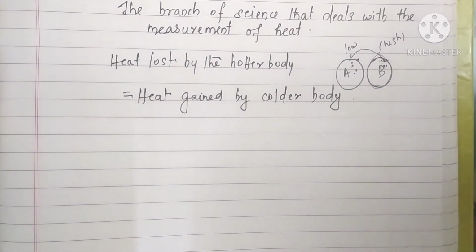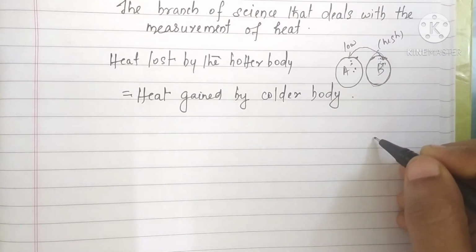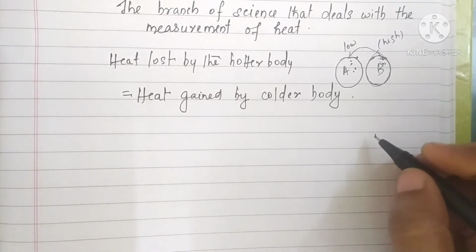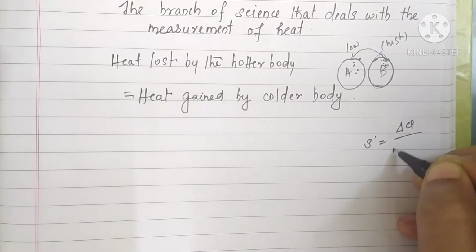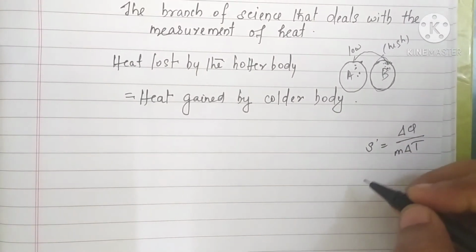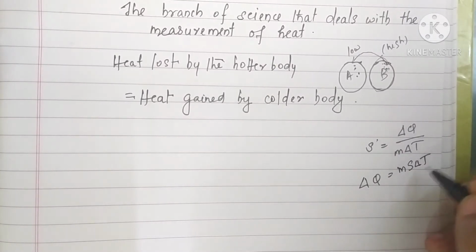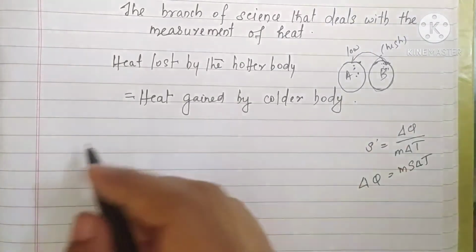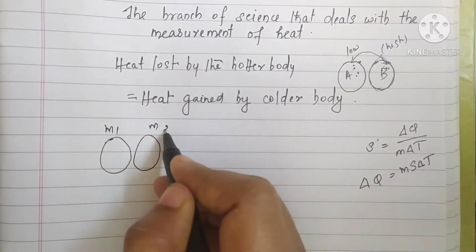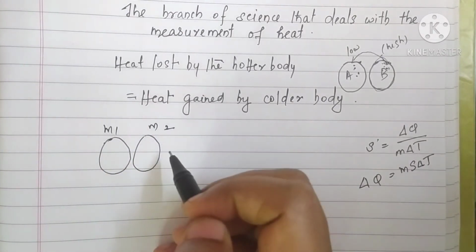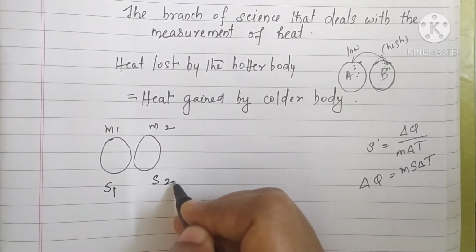Now we have just seen the expression for the heat capacity, the specific heat capacity, which is given by small s equal to delta Q by m delta T, isn't it? From this, what is delta Q? Delta Q equals m s delta T. So if there are two bodies, the first one has a mass of m1 and the second one has a mass of m2, and they have specific heats too. This body has S1 value, this body has S2 value.